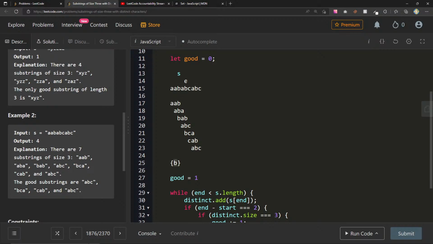These are 2 apart, but it's not distinct, so we remove the B. We increment E, increment C. Now here, I should be able to add. I think, yeah, there's something that I'm messing up here. Because when I remove something from this set, let me just have another sip of water.